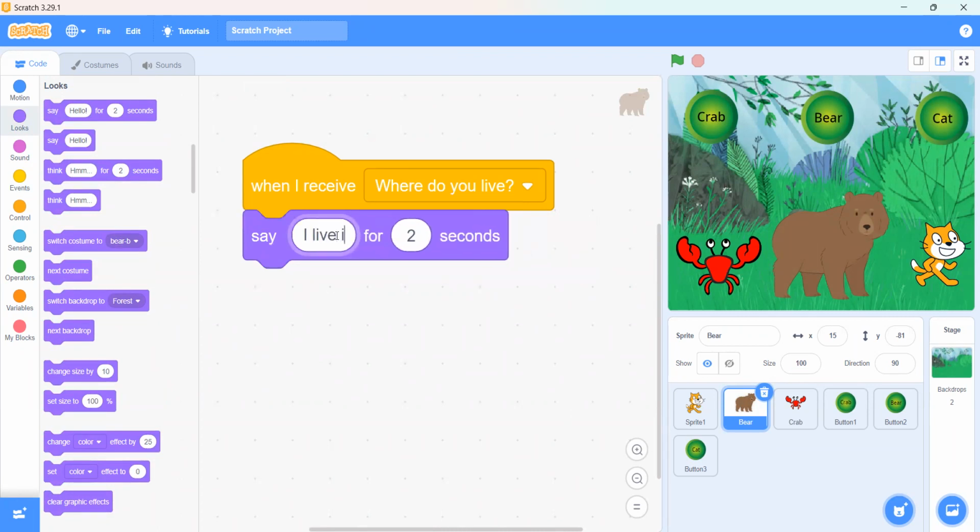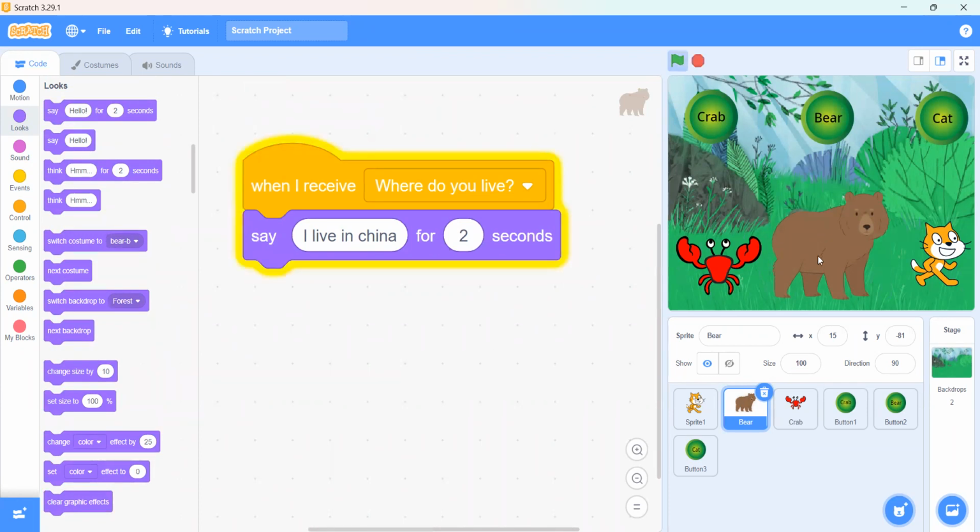Mina, tell me. I live in China. Okay, I live in China. So when we click on this crab, it will say my name is Crab. When we click on the bear, it will say I live in China.